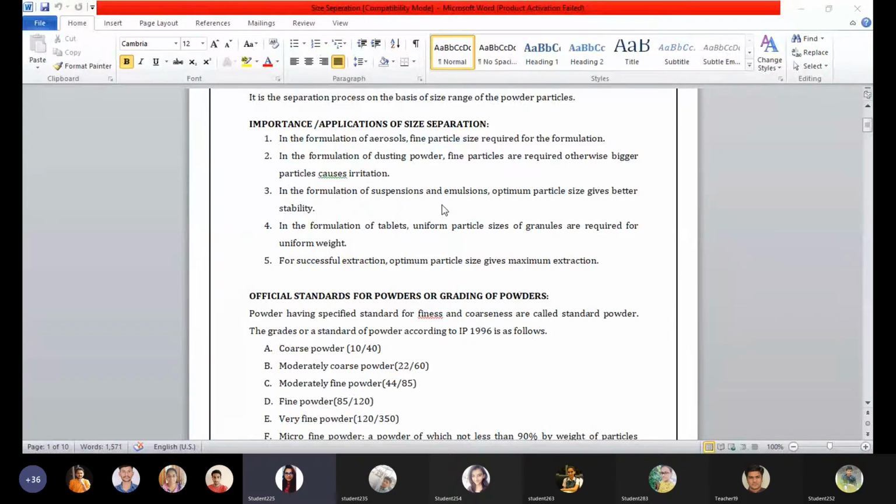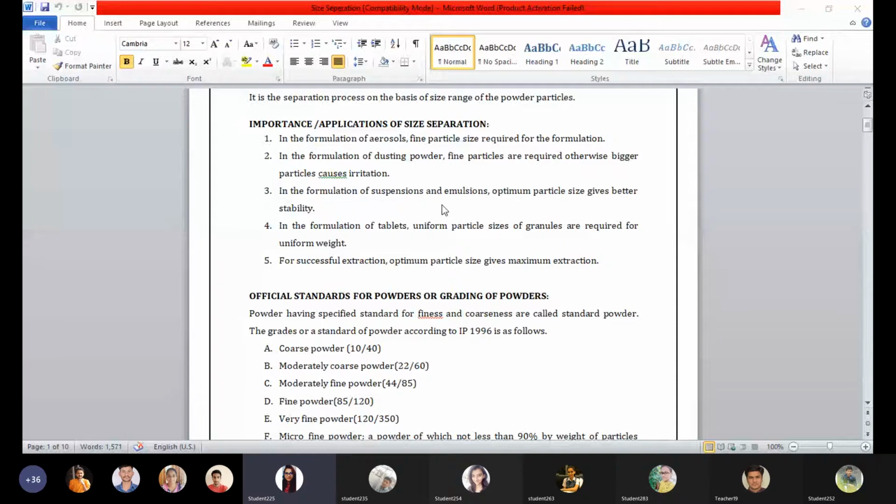If it gets dispersed quickly, that means it has more demand as a dusting powder or granule. But if the particle size used in making the dusting powder is not uniform, it is in mixture form, the formulation obtained from such a product will not be beneficial, and it may cause irritation.